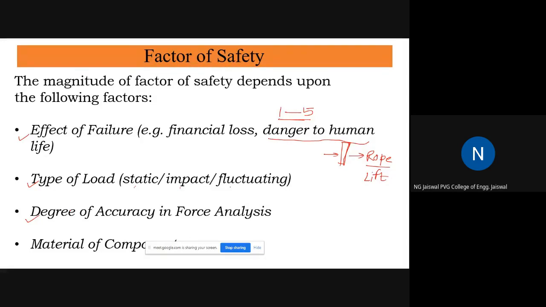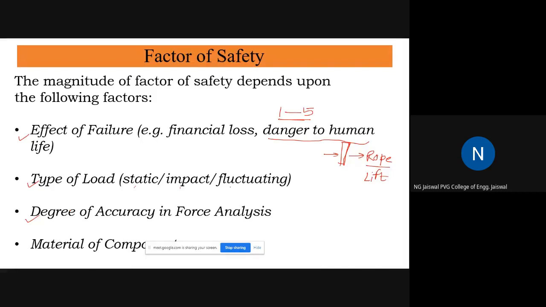A rod is there and it is subjected to some tension. But when you assume some forces for the purpose of calculation, whether that force is actually the same force which is experienced by the rod or not depends on how accurate your method of measurement is. So therefore, degree of accuracy is also important.